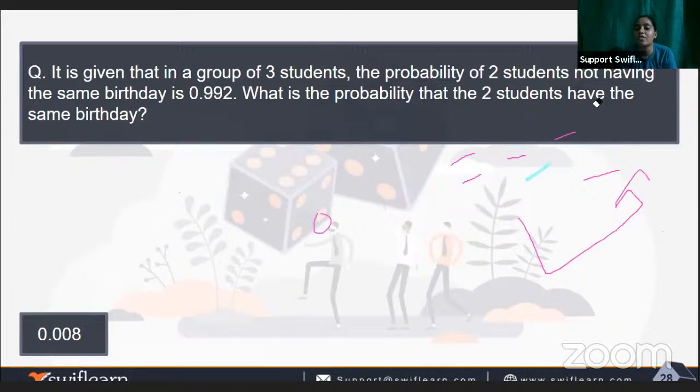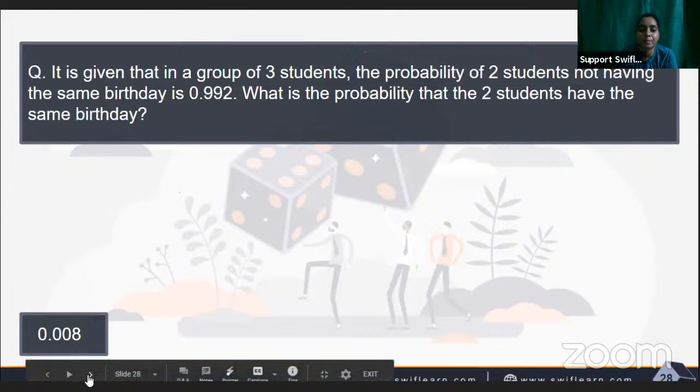So the probability of happening of an event is equal to 1 minus probability of not happening of that event. Okay, or we can write vice versa. Probability of not happening of an event is equal to 1 minus probability of happening of an event. If the birthday is not falling on the same day, we will find out the birthday that will fall on the same day. Okay, so what have we learned so far?